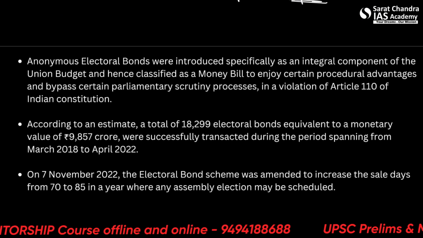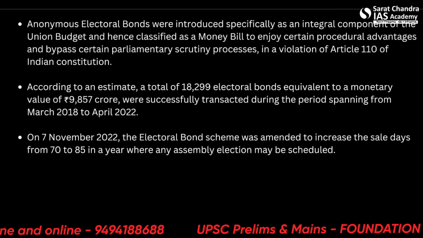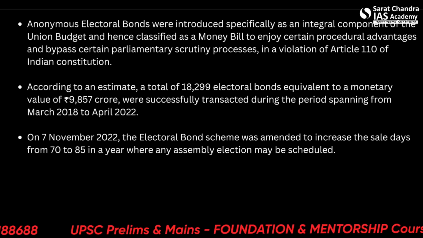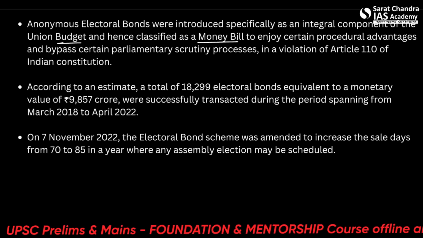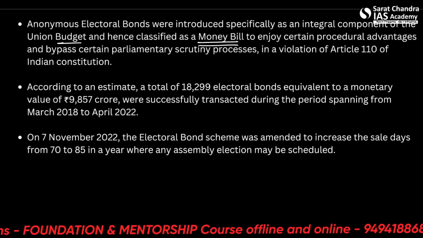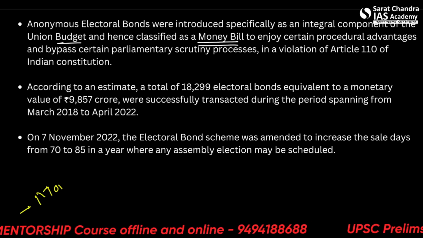Okay, now let's move forward. Anonymous electoral bonds were introduced specifically as an integral component of the union budget and hence classified as a money bill to enjoy certain procedural advantages. So we need to see what is the difference between a normal bill and a money bill.